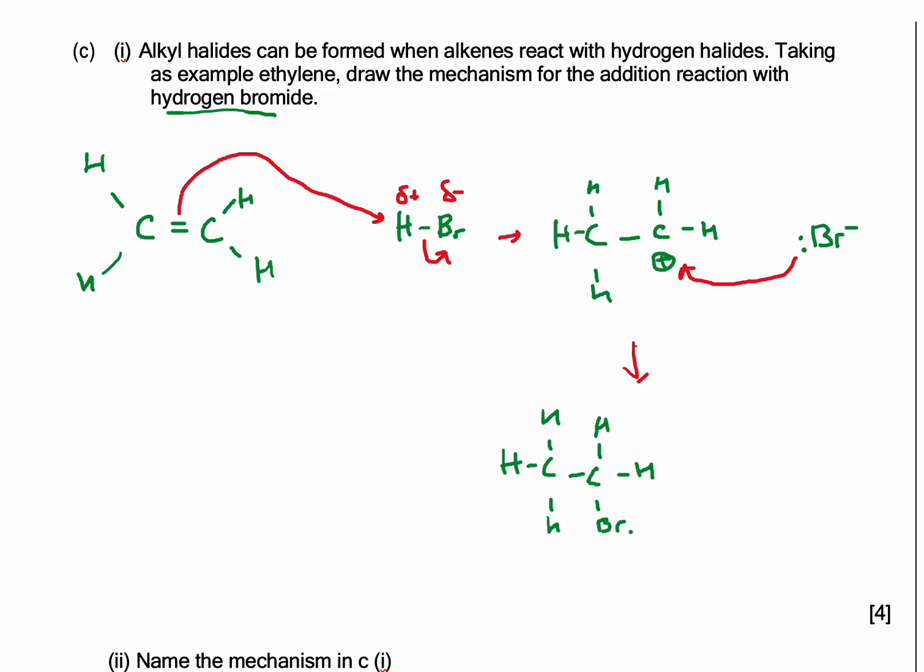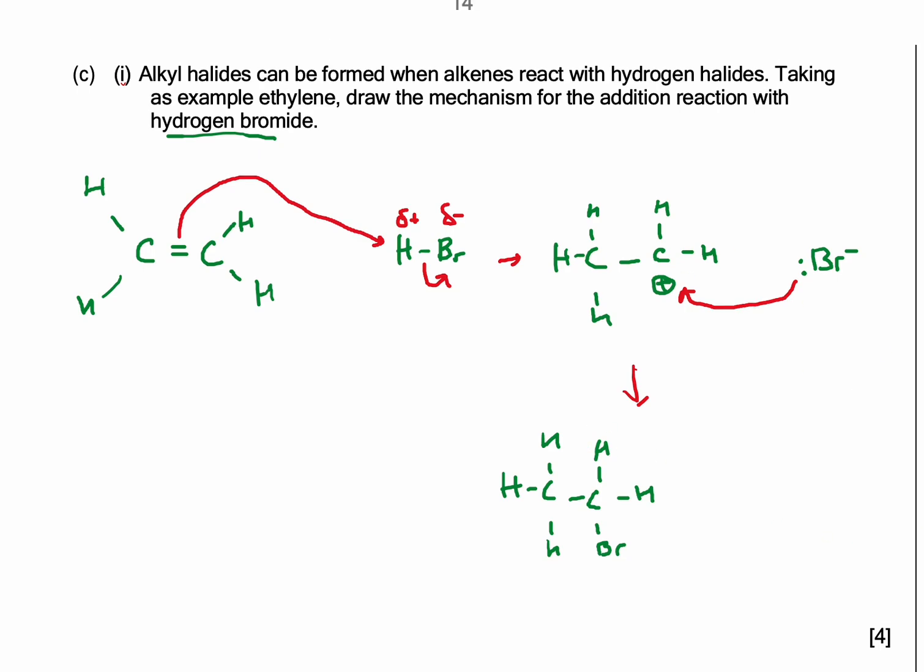So 4 marks in this case: for the dipole, partial positive and partial negative, 1 mark; a clear arrow showing that the double bond is attacking the partial positive hydrogen; forming the carbocation; and the product, bromoethane. We don't need to name the product, but this is the structure, and name the mechanism.